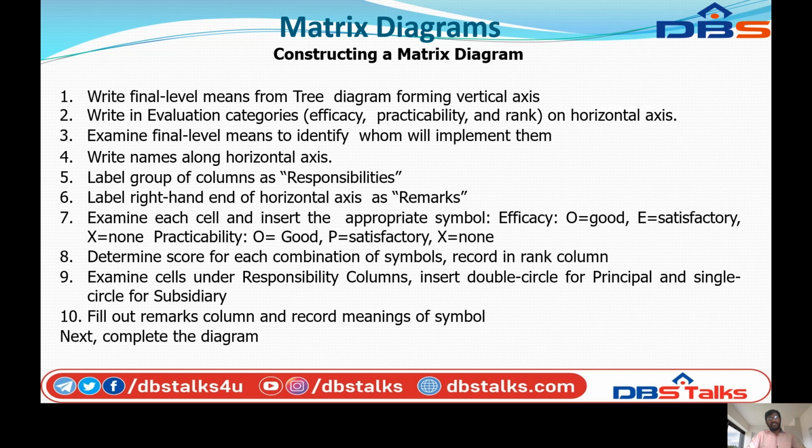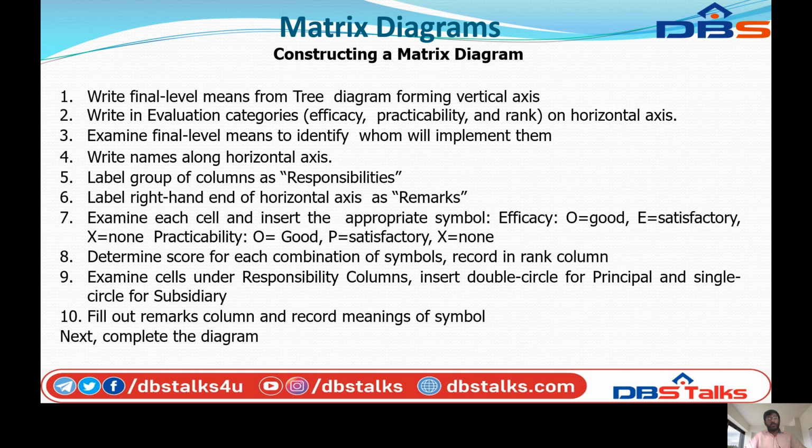Determine the score for each combination of symbols, and record it in the rank column. Then examine the cells under the responsibility column. Insert a double circle for principal and a single circle for subsidiary.